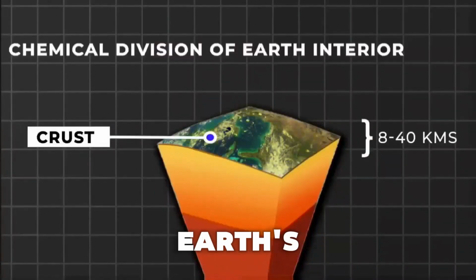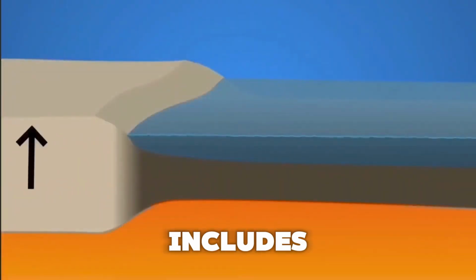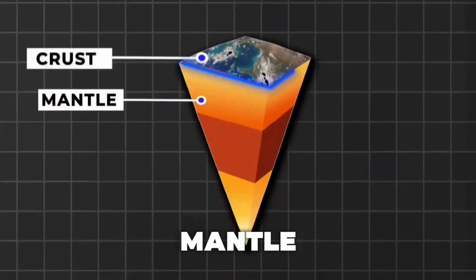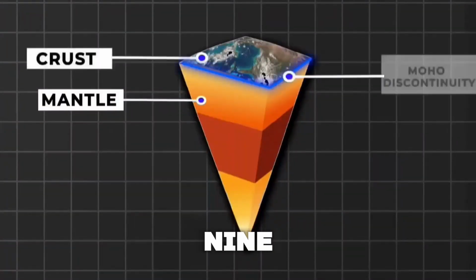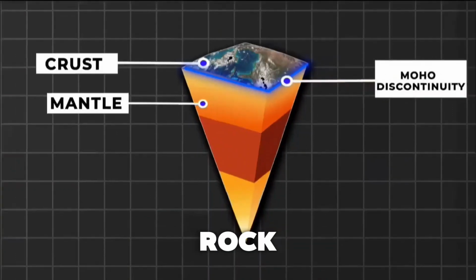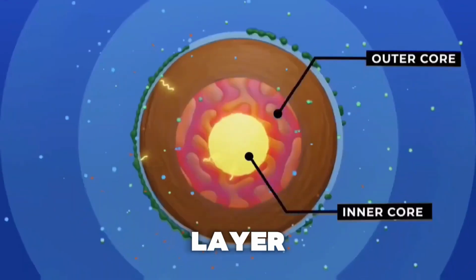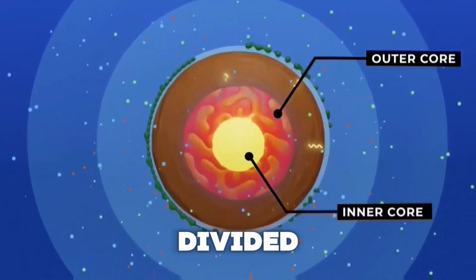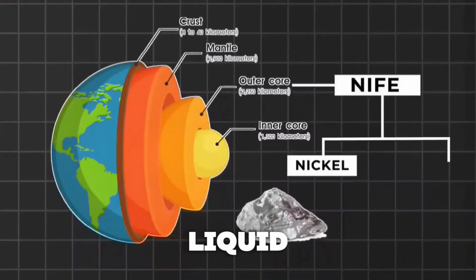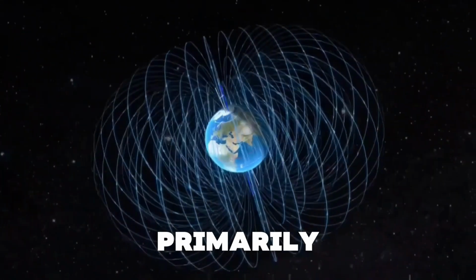The crust is the Earth's outermost layer, averaging 30 kilometers thick. It includes continental and oceanic crust. Beneath the crust is the mantle, which is approximately 29,900 kilometers thick. It is made of solid rock, but some parts are also semi-liquid. The last layer is the core, which is divided into the inner and outer cores. The outer core is made of liquid iron and nickel, while the inner core is solid, composed primarily of iron.